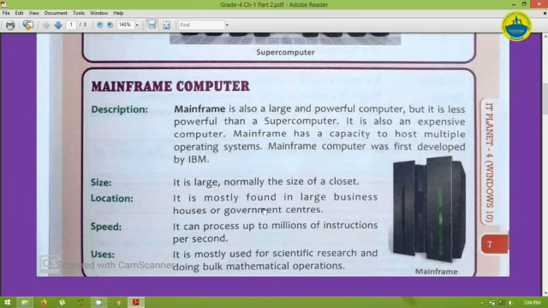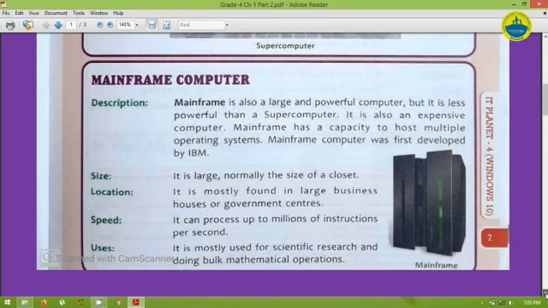Location: mostly found in large business houses and government centers. Speed: it can process millions of instructions per second. A supercomputer can process a trillion instructions per second, while mainframes process millions of instructions in 1 second. Uses: they are mostly used for scientific research and mathematical operations.